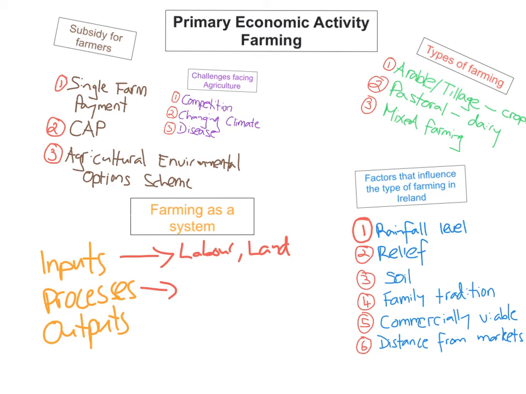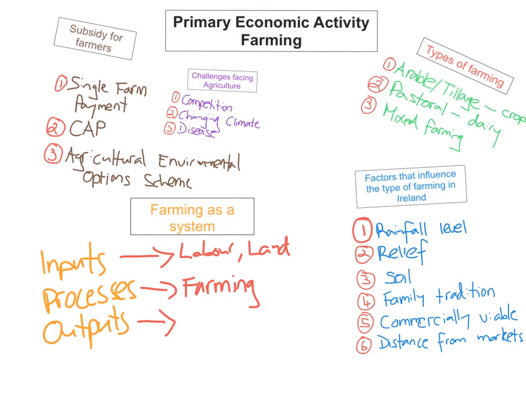Some of the processes would be the actual farming. So it'd be the arable farming or the dairy farming or the pastoral farming. So anything to do with actual farming, so ploughing or sowing or harvesting or feeding or milking or breeding and so on. Usually if it ends in ing, it means it's a process.